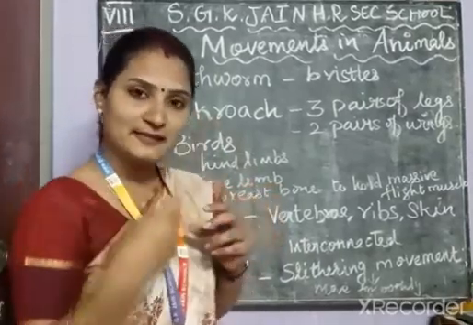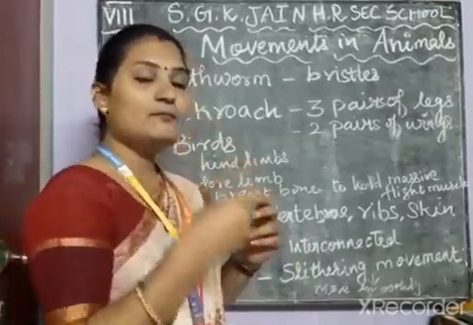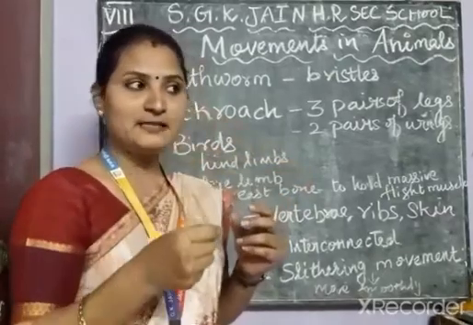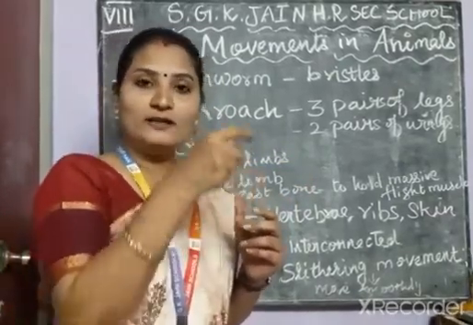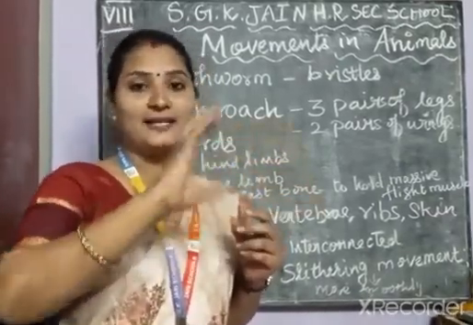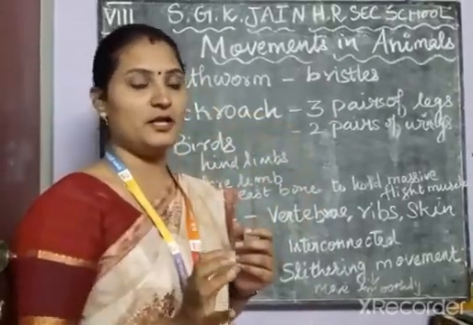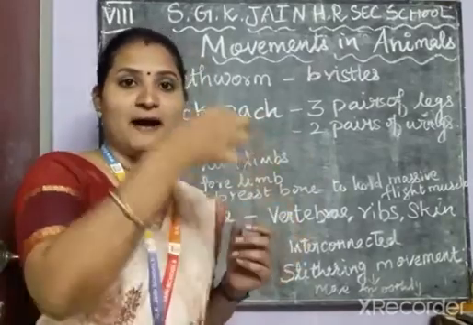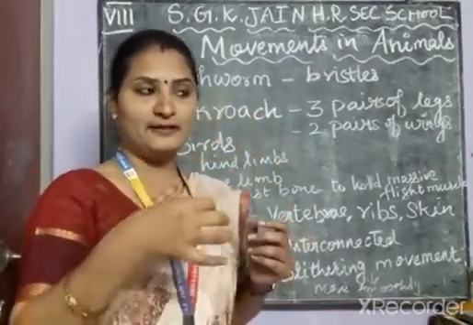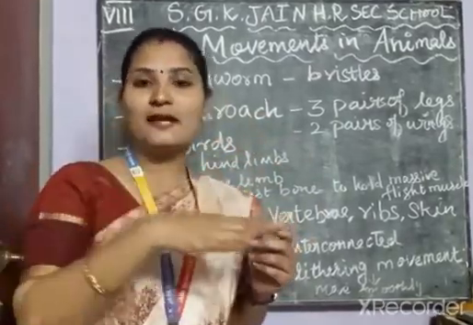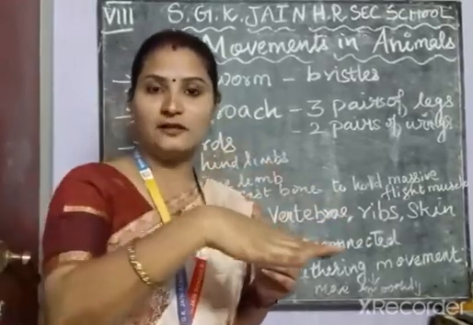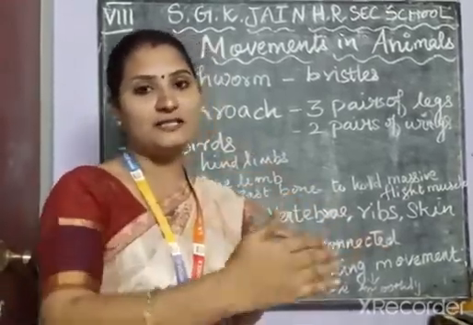What is meant by slithering movement? They can move smoothly. Slithering means moving smoothly over the surface by a twisting and oscillating motion. So that is what is called slithering movement. So the snake moves by the slithering movement. It can move smoothly on the surface of the ground by twisting and oscillating.